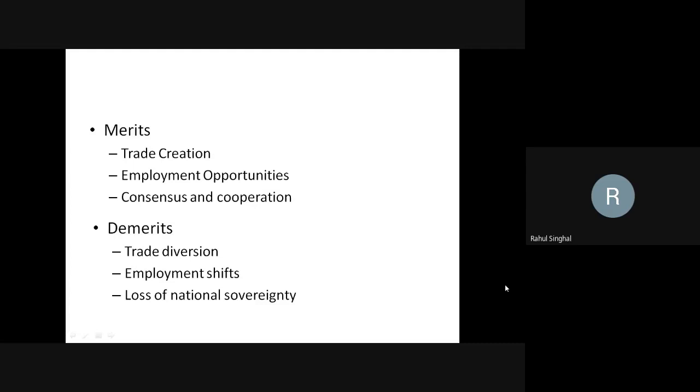Through regional integration, the countries which are economically sound and technologically developed help their member country, which is not that economically sound, to develop, to have a proper living standard, employment opportunity, and facility to consume all those goods which are being consumed in developed nations.